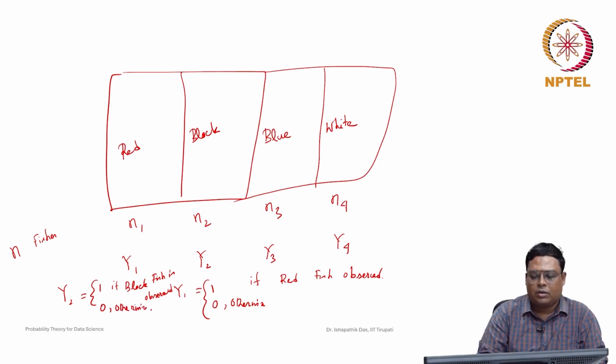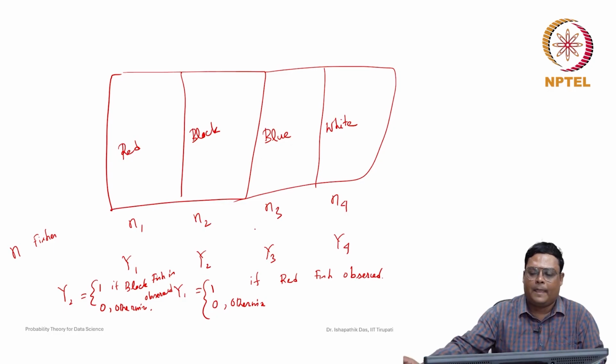Note that they may not be independent, because whenever you are collecting fish, we don't know how many fishes are actually there. Based on some experiments we discussed earlier, they may be dependent or they may be independent also, but we have to check that from the distributions. In this case, both cases can be considered.